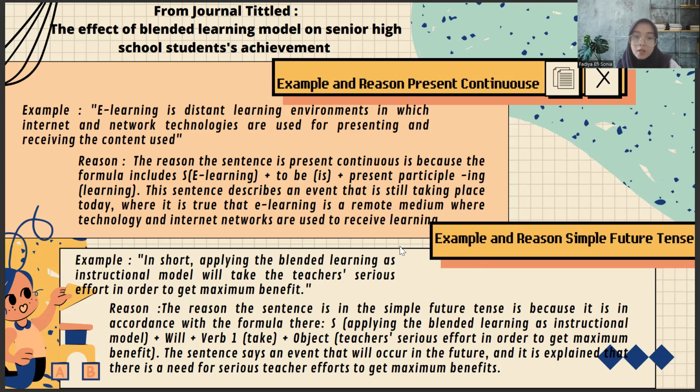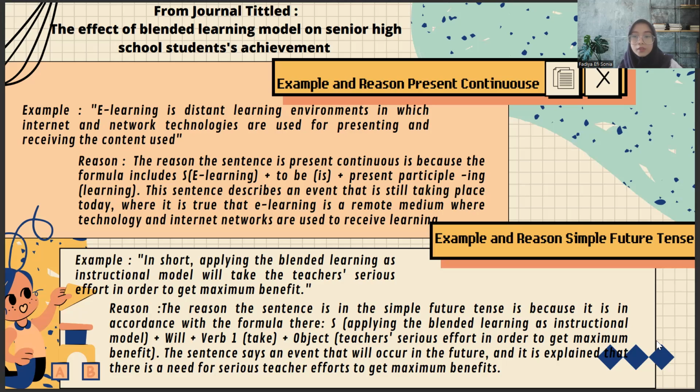And the sentence describes an event that is still taking place today, where it is true that learning is a remote medium where technology and internet network are used to result learning. And next, the example and reason simple future tense.